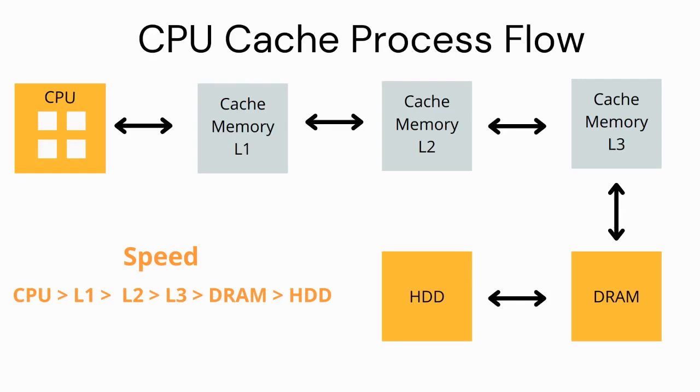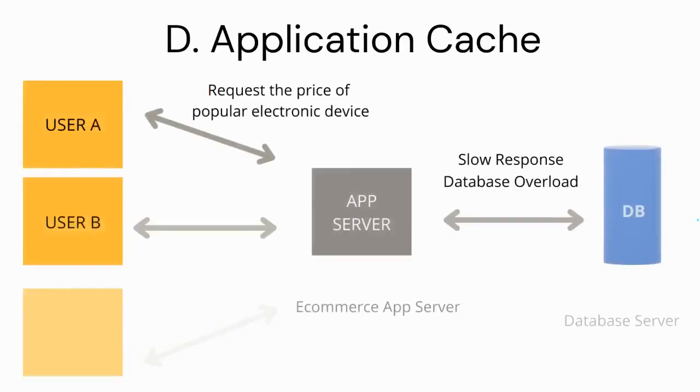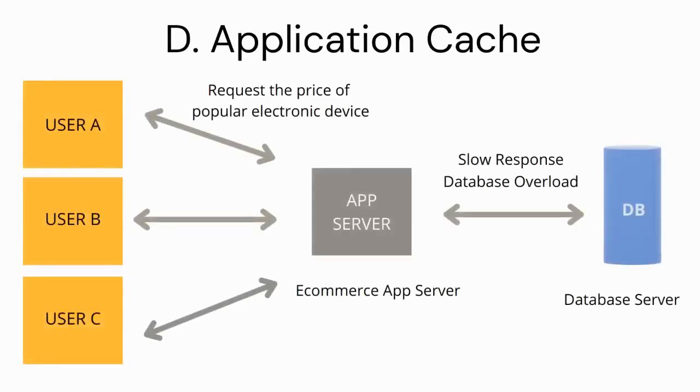Now that you have learned what CPU cache is, let's try to understand what application cache is in the context of system design. Let's say you have three users, user A, B, and C, and all these users are trying to use an e-commerce app. Let's assume this e-commerce app is hosted on this app server. Let's assume all these three users are trying to access the price of a popular electronic device that's available on this e-commerce app. Let's say this price is actually stored in their database server. Every time a user makes a request for this price, the request is relayed to the database server and the response is sent back to the user.